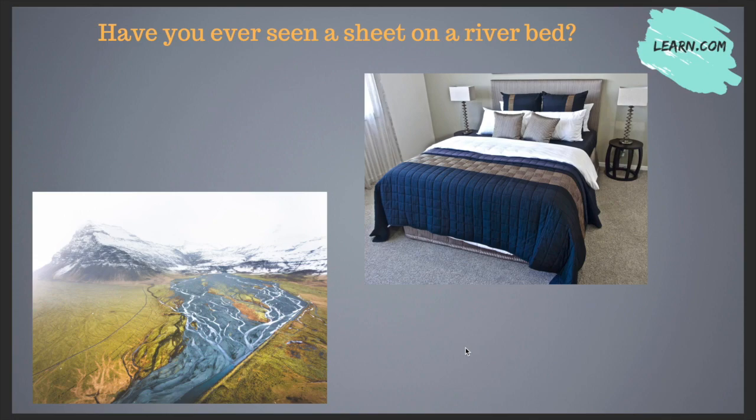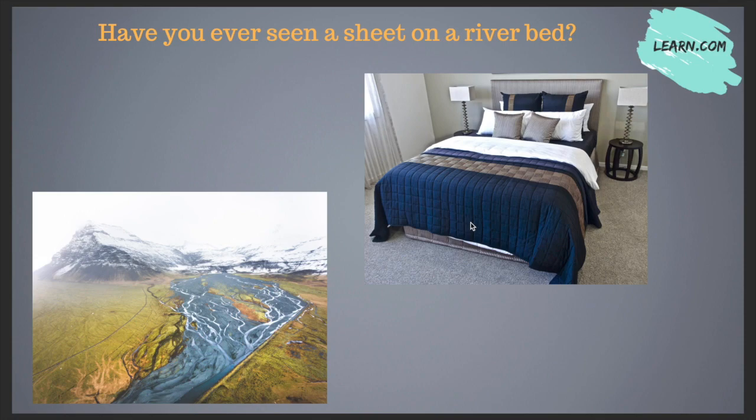Here the word bed, as you can see, is used in two contexts. A river bed, as you can see in the figure on the left-hand side, is the bottom portion of the river, the surface on which the river flows, and is known as the bed. And the second bed, as you can see on the screen, is the bed on which we sleep. Now how is the poet creating the humor? In our day-to-day life, on the bed which we use, we put a bed sheet over it.